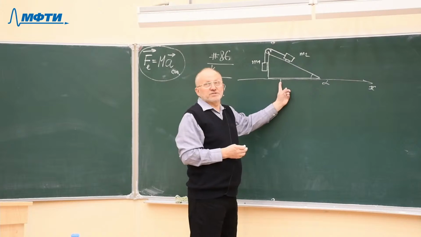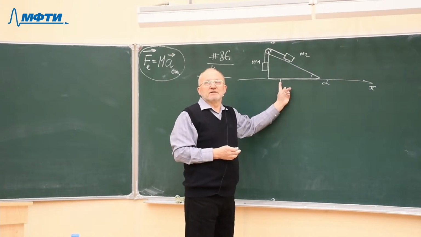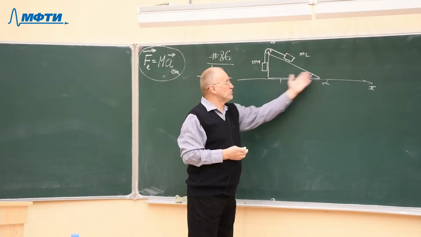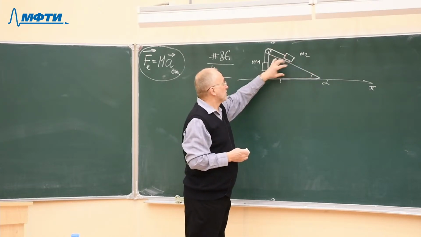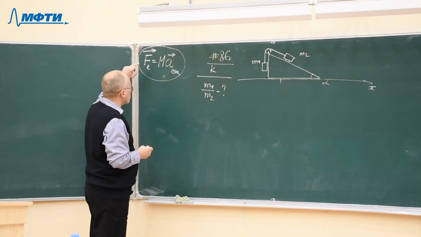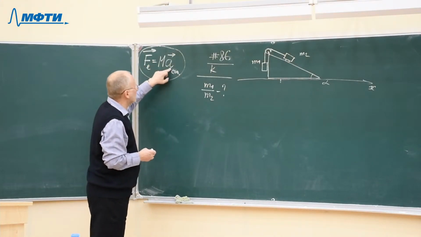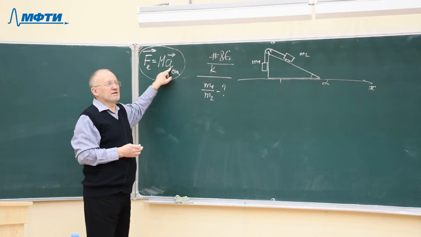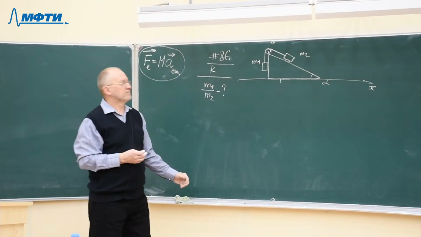The center of mass of the system remains at the same point. Why? Because no forces in horizontal direction act on this system. And if the external forces are zero, then according to this theorem, acceleration is zero.